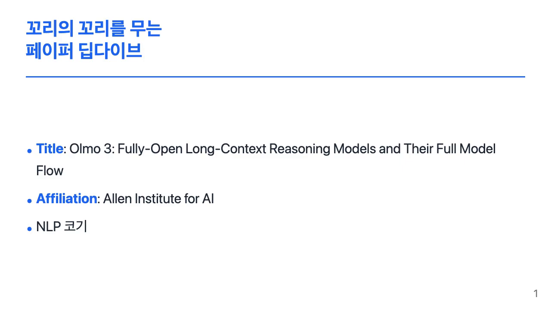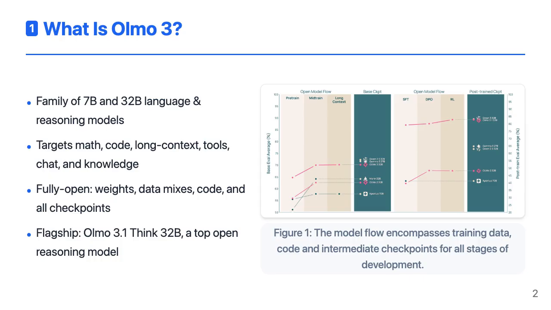Today's deep dive is about the paper from Allen Institute for AI, Olmo 3, fully open long context reasoning models and their full model flow. Olmo 3 is a new family of open language and reasoning models at 7 billion and 32 billion parameters. They're built not just for generic chat, but for hard tasks like math, coding, long context reasoning, function calling, and knowledge-heavy question answering. What makes Olmo 3 stand out is that it's fully open.